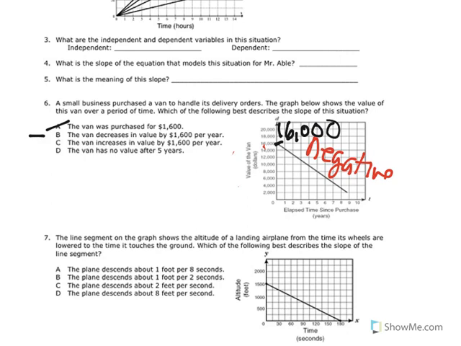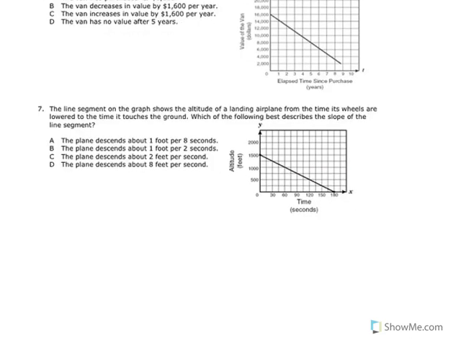The van decreases in value, this is a possibility. The van increases in value, no way, it's going down by the line. The van has no value after 5 years? Let's go up here to 5 and over. Well, it's worth $8,000. So there we go, it has to be this one. Now for the last question, why don't you try it and see what you get? Hit pause, do it yourself, and try.